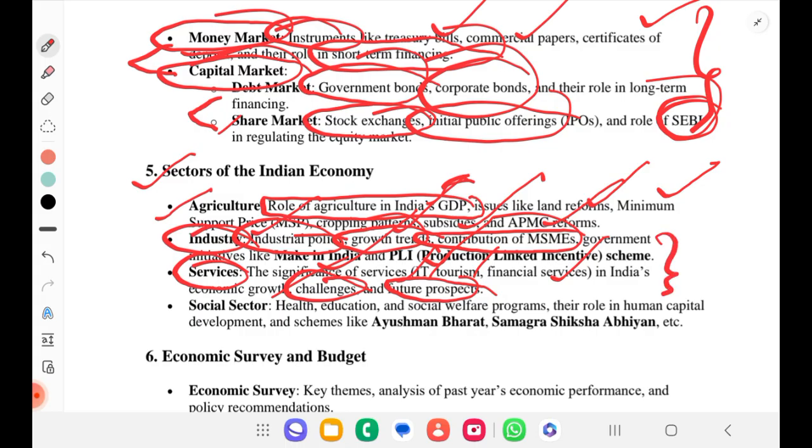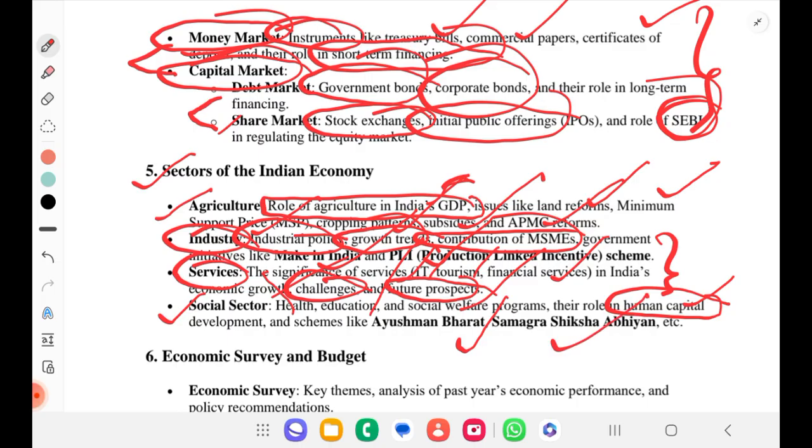Even we have a fourth sector, that is the social sector. We will be understanding about health, education, social welfare programs and their role in human capital development. We want human capital. We already have human resource. We have to convert them into human capital. So how are we going to do that? And schemes like Ayushman Bharat, Samagra Shiksha Abhiyan, etc.